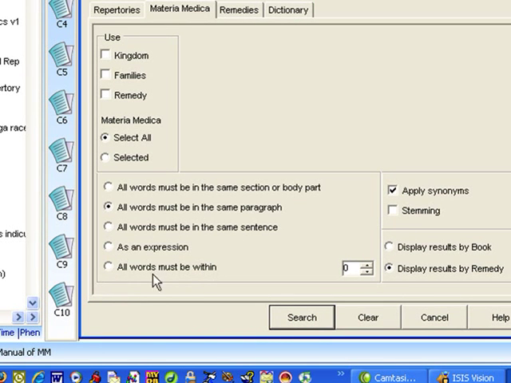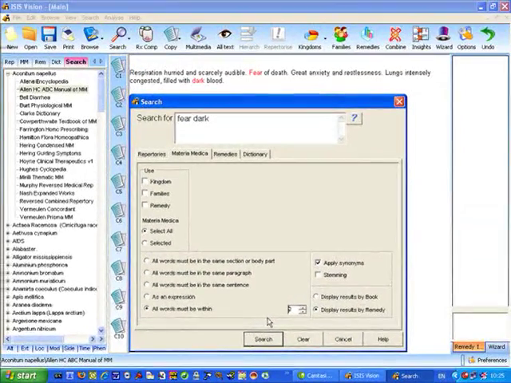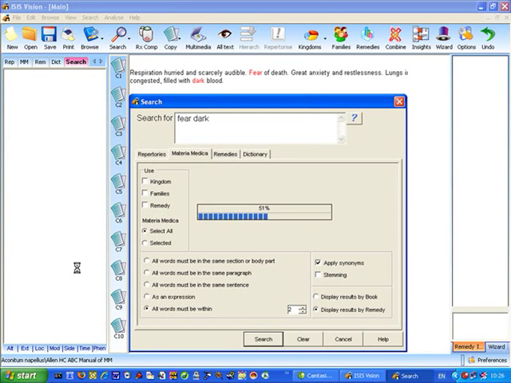Or all words must be within a certain number of words, and we call this closeness, or proximity being the technical term. So for example, if I said that in this search the words fear and dark have to be within, let's say, 2 words of each other, I'll show you the search and we'll see the effect on the search results.